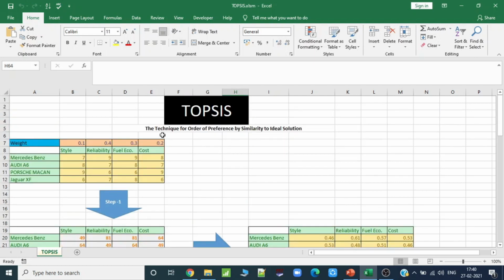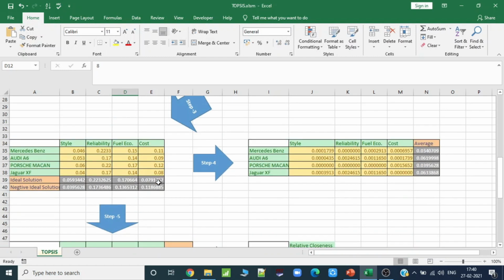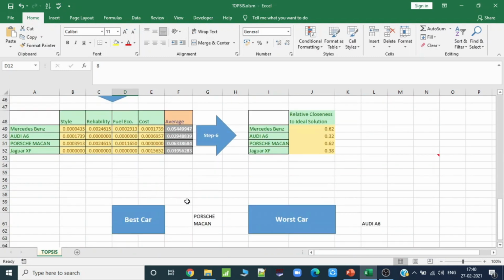If we want to use this Excel for more work, like if I have all these 9 and here I give 10, it does all the multiplication itself, and it will say now Porsche Macan is the best car, because I just increased the value. See, it's having 0.6157 and it is 0.6153. So that's why Porsche Macan is the best car and Audi A6 is our least car, the worst car.